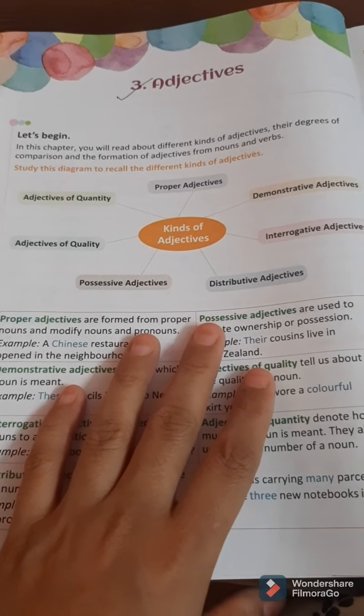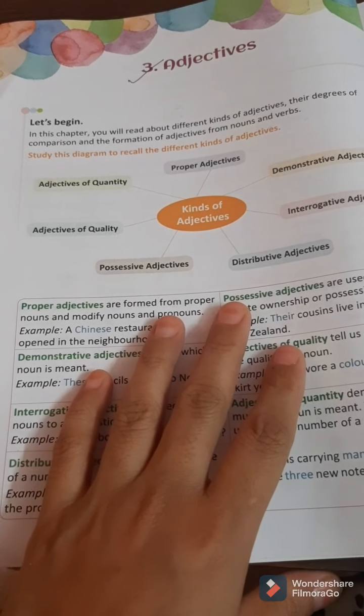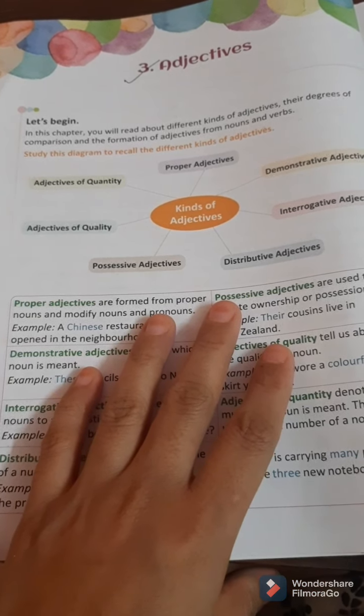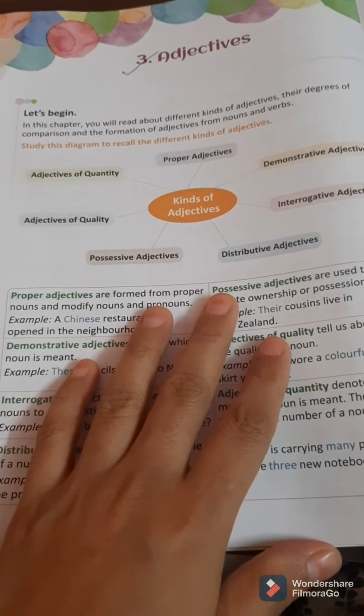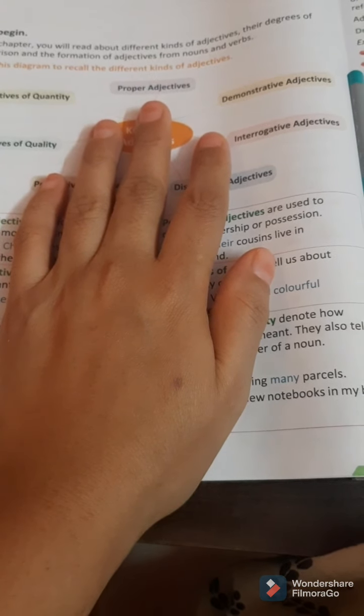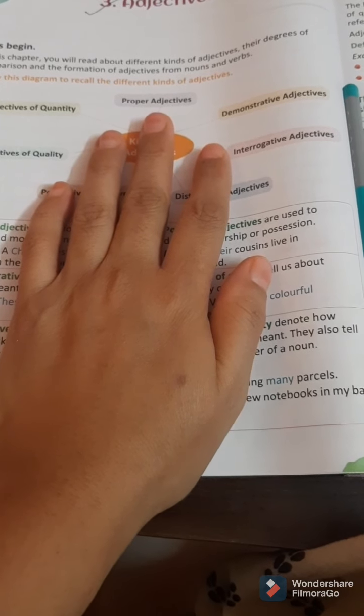Okay, so today we are going to discuss these kinds of adjectives, and we'll know also the differences between these kinds of adjectives. Fine. So what are proper adjectives? These are the adjectives which tell us about the noun. So we would call them proper adjectives.